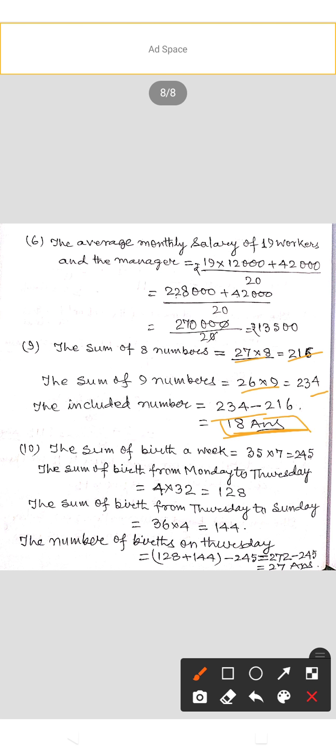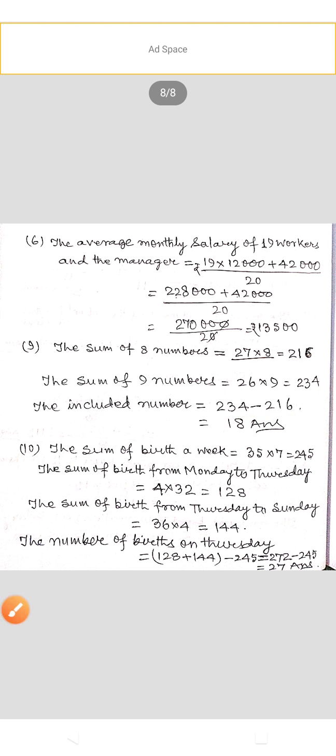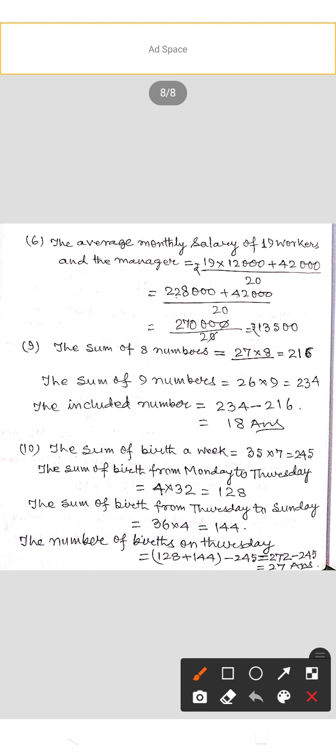Now question number 10. In a certain hospital, the mean birth rate of a week was 35. The sum of the births in a week equals 35 multiplied by 7, equal to 245. The mean birth rate from Monday to Thursday, that is 4 days, is 32, so the sum of births from Monday to Thursday equals 4 into 32 equal to 128.